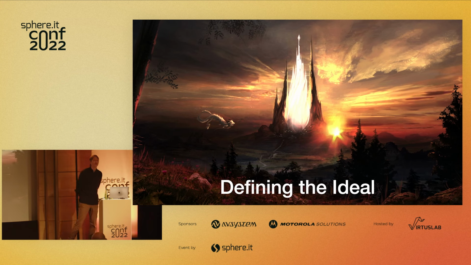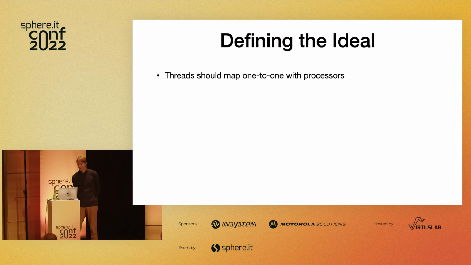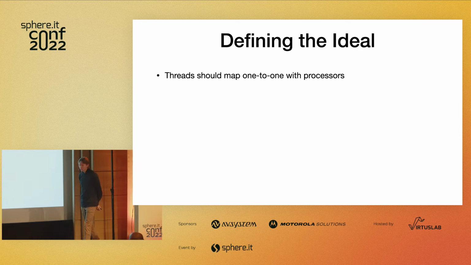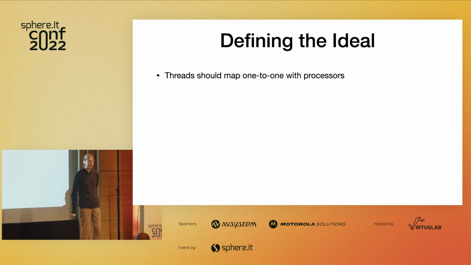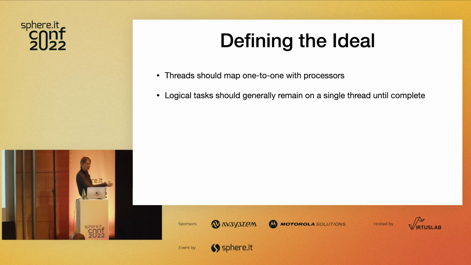So what would the final answer look like? What would the ideal look like on the JVM? Well, ideally, we would have threads which map perfectly one-to-one with processors. Okay, we've got a certain number of physical threads, maybe 8. We have that many worker threads, and that's all we do.